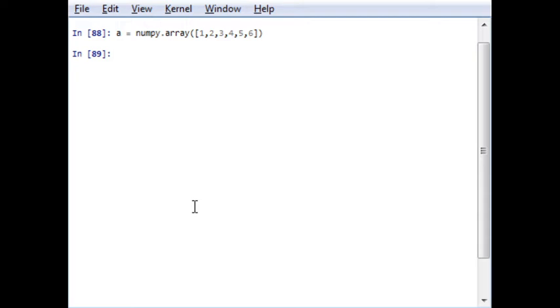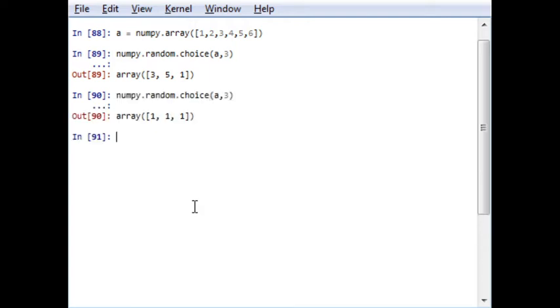For example, we will write numpy dot random choice, and my target array is a, and my dimension is 3. So I want to generate a subset of this array a. Since I am talking about a subset, all the elements must be within the targeted array. The output will be, say, 3 5 1. It will never come out of this array. Again, I am running this again, the output will be different, but it can repeat the output.